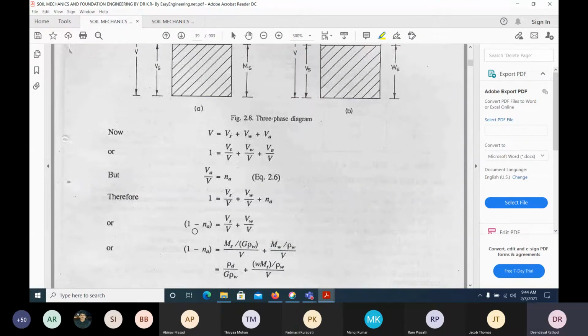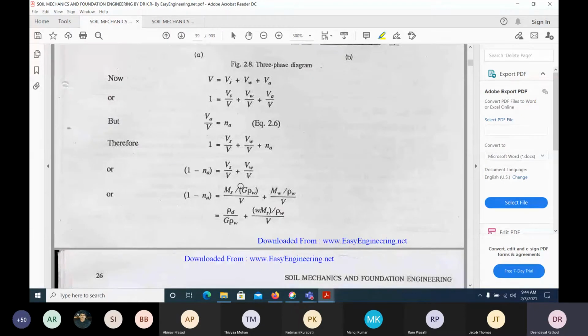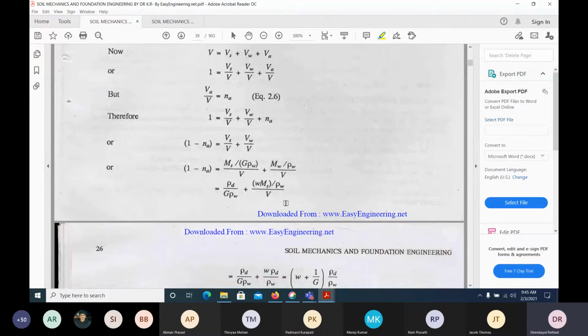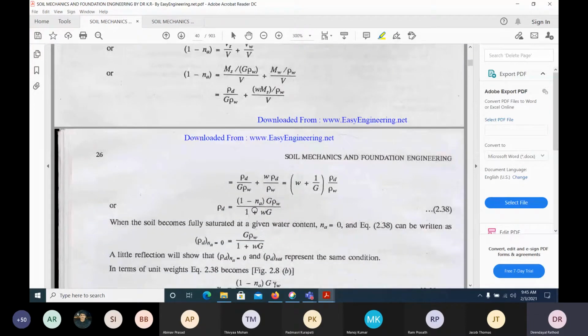Wherever volume of air by total volume is there, you write Na, percentage air. You take it out on this side, and here how can we write the volume of solids? With the definition of the specific gravity. We know the specific gravity definitions. Or volume of water can be written as mass of water divided by density of water. Likewise, you can do this calculation, and finally you will get this equation.